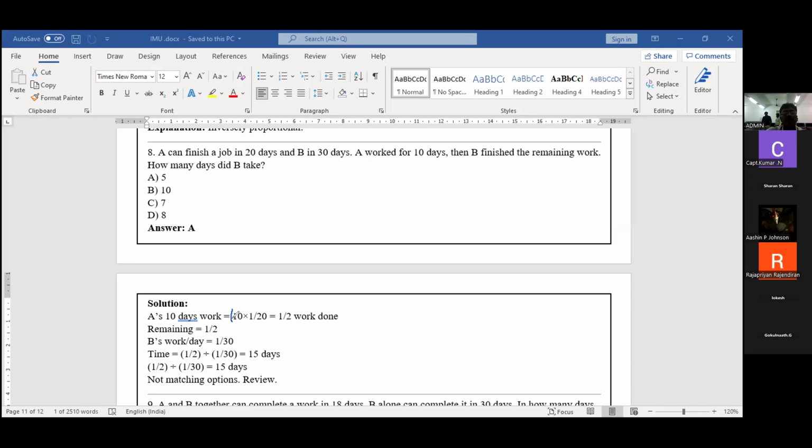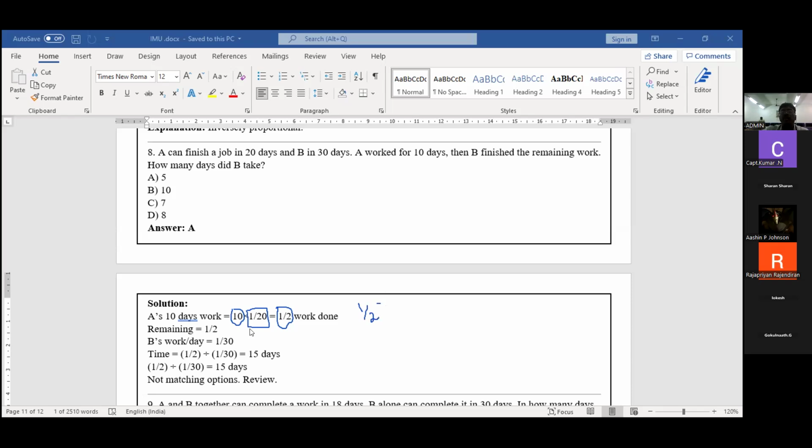A can do the work in only 10 days, so its capacity is 1/10. He has finished half of the work. Only half of the work is finished, and the remaining half of the work is completed by B alone.